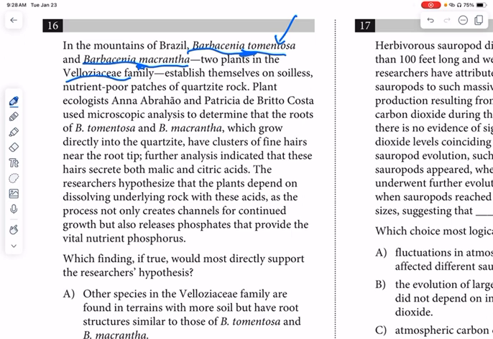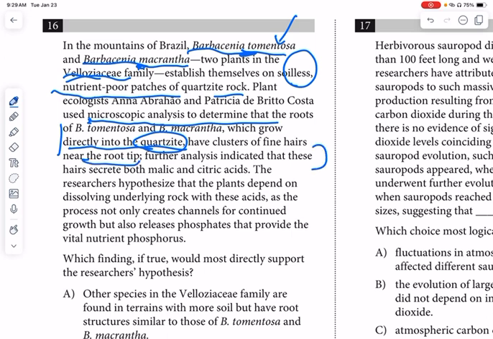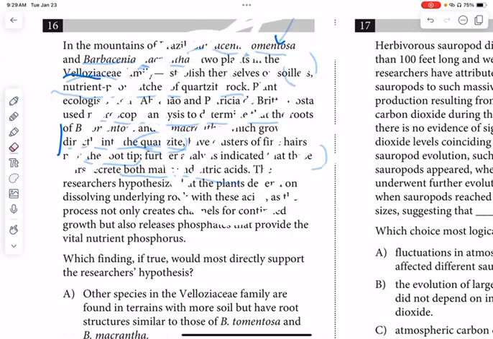So in the mountains of Brazil, blah, blah, blah, we've got these two plants of this family, and they establish themselves on soil-less, nutrient-poor patches of rock. Okay, so we've got plants growing on rock. These ecologists use microscope analysis to determine that the roots grow directly into the rock, okay? They have clusters of fine hairs near the root tip, and further analysis indicates that these hairs secrete acids. All right, so we've got plants growing out of rocks, and we're trying to figure out how can that really happen if there's no soil.